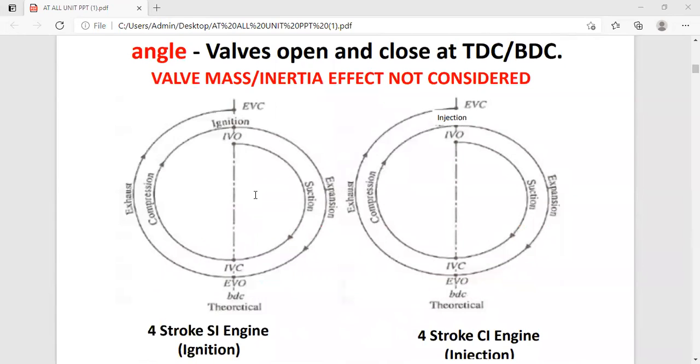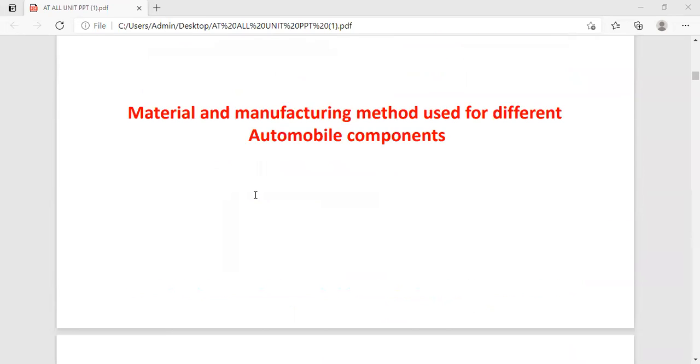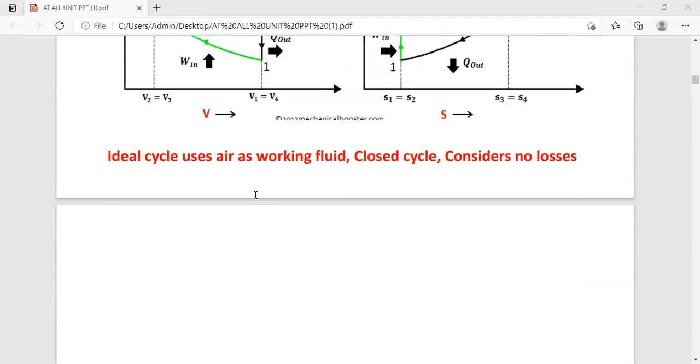But in actual operation, it opens 50 degrees before BDC.